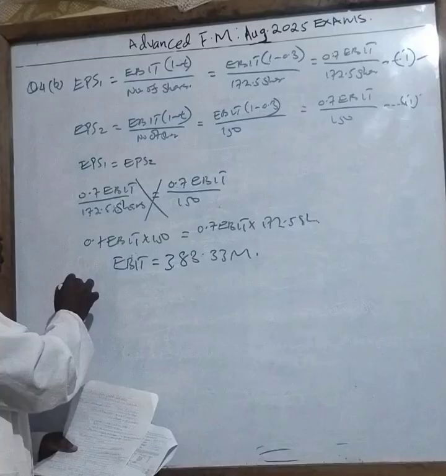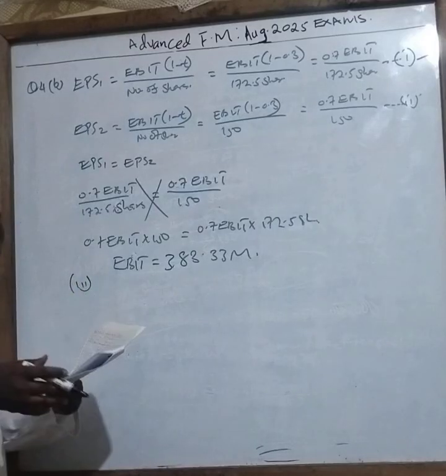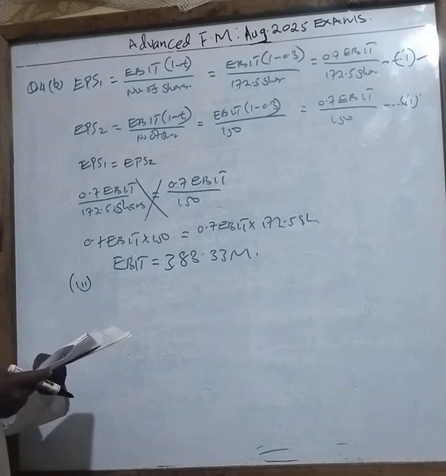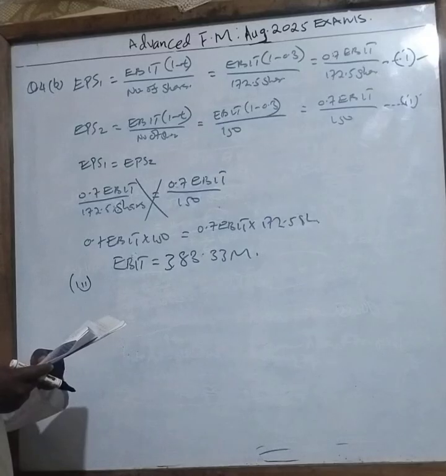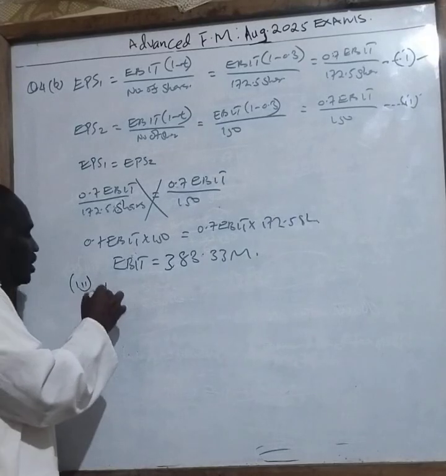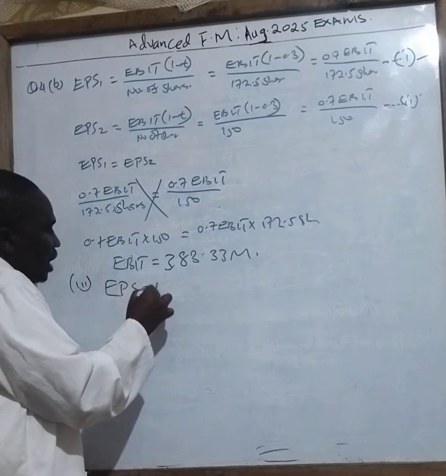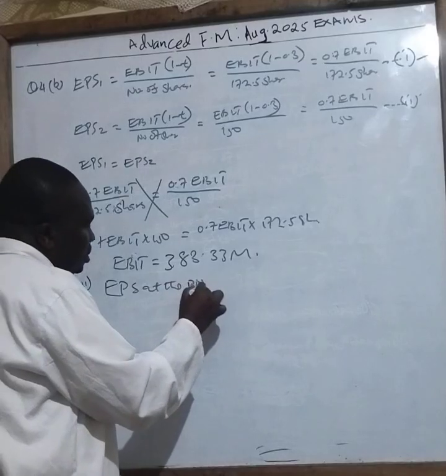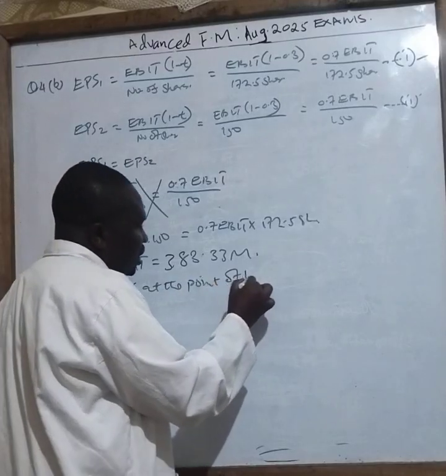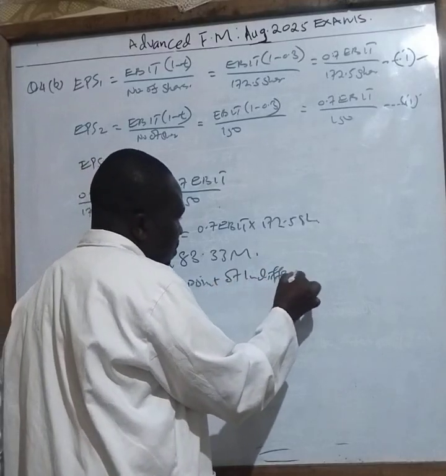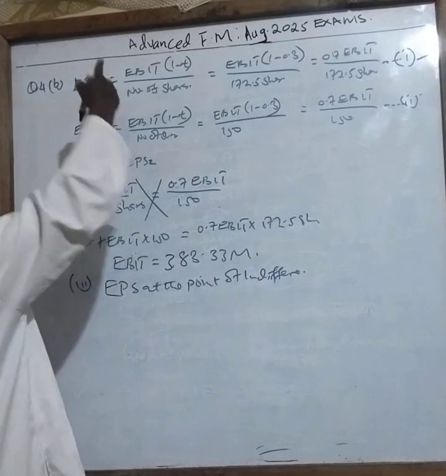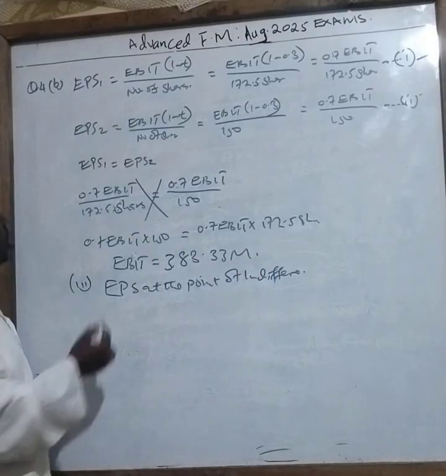Then you go to Roman 4. Roman 4 is saying EPS at the point of indifference. What is this EPS at the point of indifference? Which means this information now here. What is the EPS? So your work is very simple.